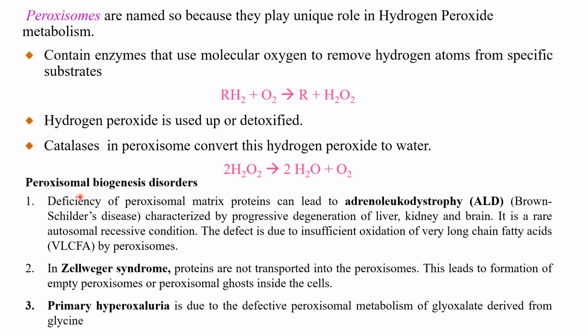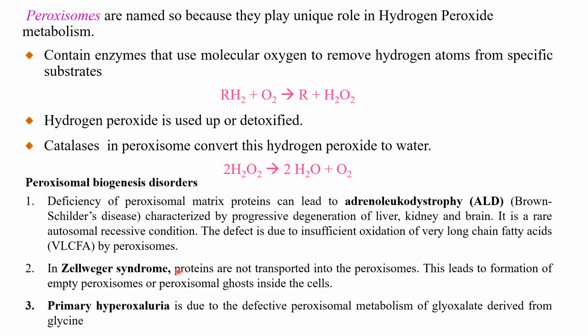Then have a look at peroxisomal biogenesis disorder. Deficiency of peroxisomal matrix protein can lead to adrenoleukodystrophy, also known as Brown-Schilder's disease, characterized by progressive degeneration of liver, kidney, and brain. It is a rare autosomal recessive condition. The defect is due to insufficient oxidation of very long chain fatty acids by peroxisome.